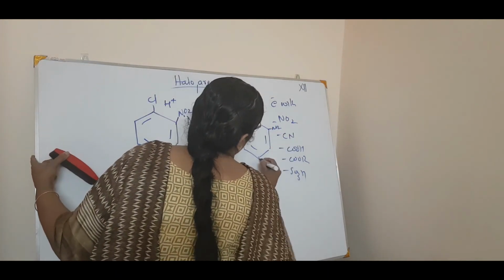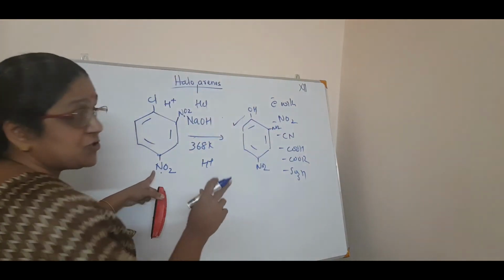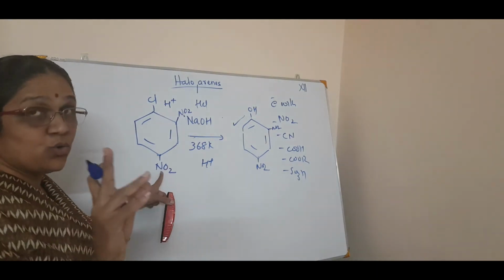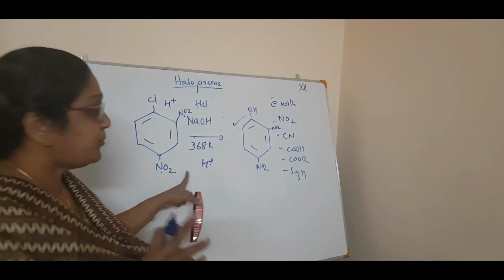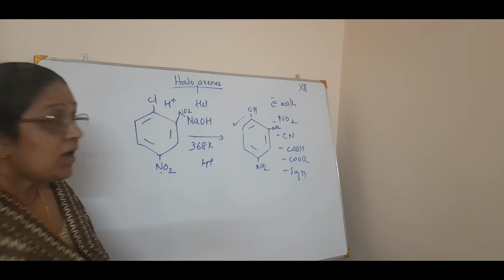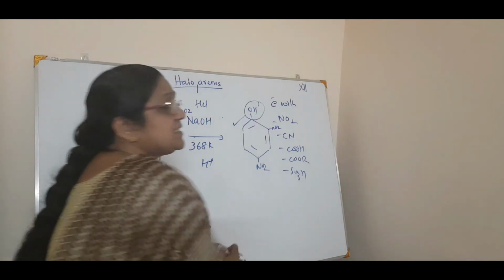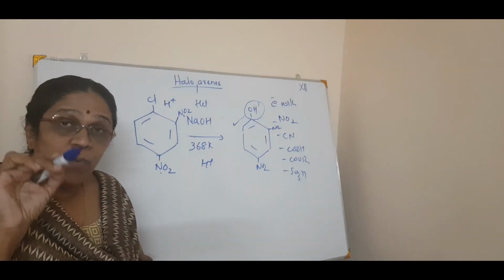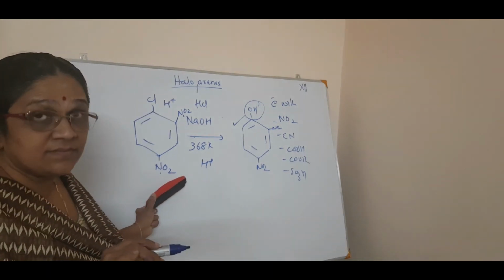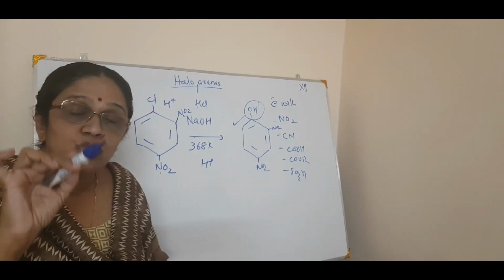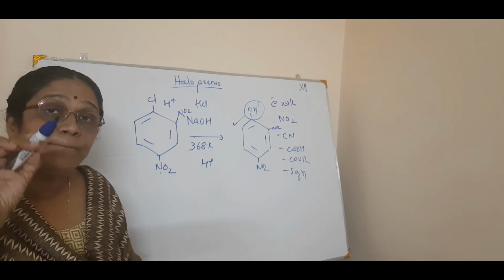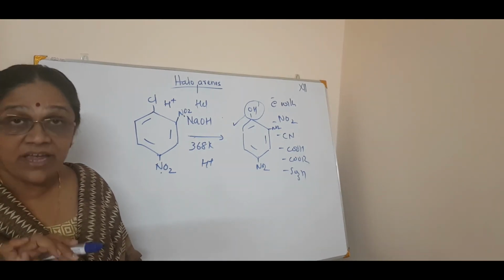Here again NO2 and NO2 will be there. In the last, also para position, keep in mind to put the NO2. Okay, I didn't put, but you have to put. So, this is the product. So, you can have the OH minus easily when an NO2 group is there either in the ortho position or in the para position. Why?